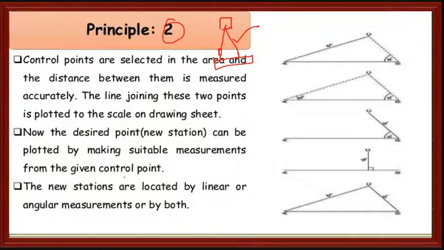In the second principle, see, here I have two stations, A and B. I want to locate the third station. One way is that you can use lengths, say 5 centimeters and 3 centimeters. With the help of the compass, we can cut the arcs and join the points. So with the help of measurements, we can construct. With the help of angles, we can also construct.